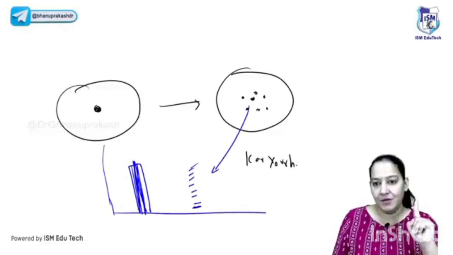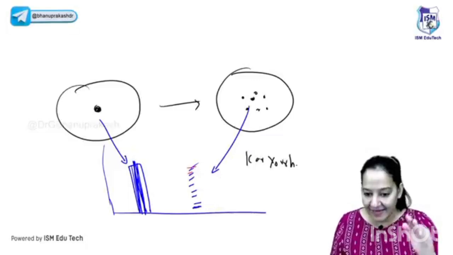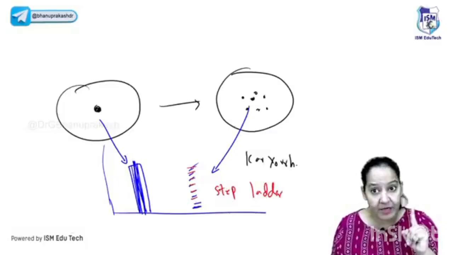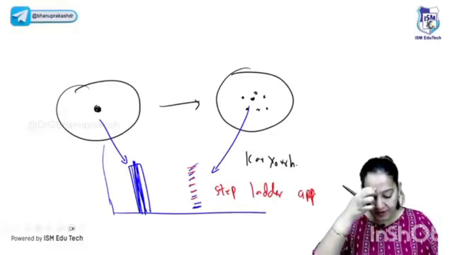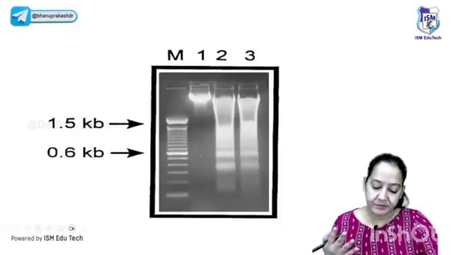We will get multiple bands. So on electrophoresis, we can identify whether the DNA is a continuous single band or multiple bands. The multiple band DNA looks like a step ladder. It is known as step ladder appearance. It's a PYQ, step ladder appearance. Yes, very good, Andhra, very good. The fragmentation of the nucleus is caused by an enzyme, endonuclease.